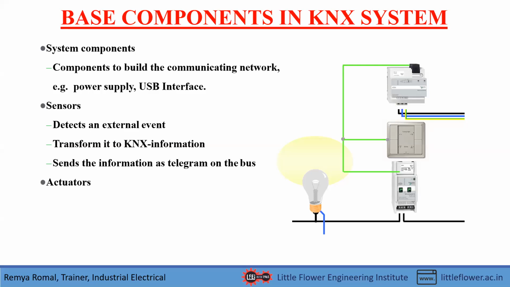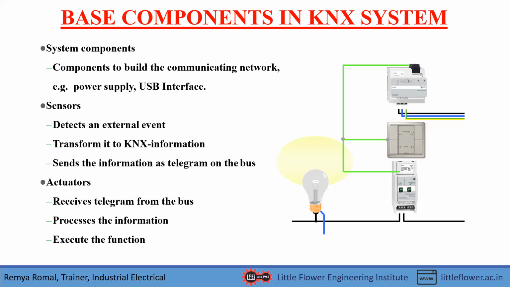And finally, the command receiver is the actuator. The actuator receives that message from the bus, processes the information and executes the function. I have given the figure of each component next to the definition. So this is the power supply, this push button is acting as a sensor, and this is a switch actuator which is responsible for turning the light on by receiving an impulse from the sensor, or push button.